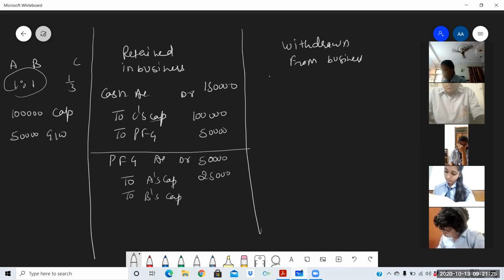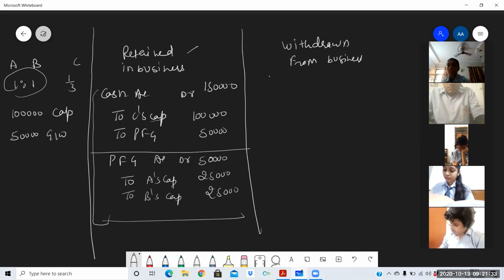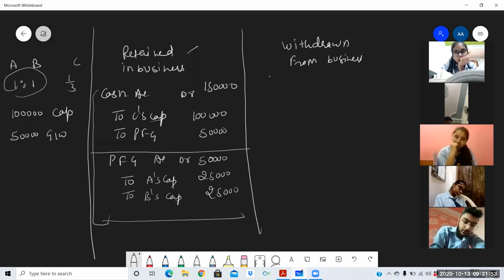Now suppose nothing is mentioned after this information. It means no further journal entry will be passed if goodwill is retained in the business. Retained in the business means whatever amount of goodwill is brought in by the new partner stays in the business only. The partners have not withdrawn that amount. So partners have two options regarding the goodwill: they can retain it in the business, or they can withdraw it. It must be clear in the question which one. If the question is silent, assume they have retained it, with no further treatment.